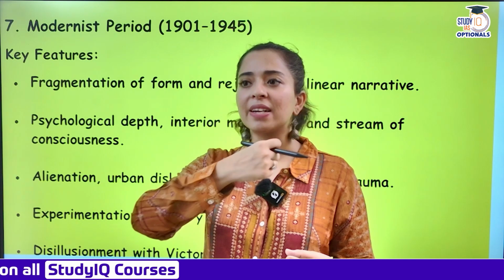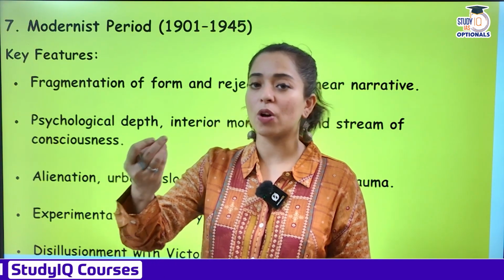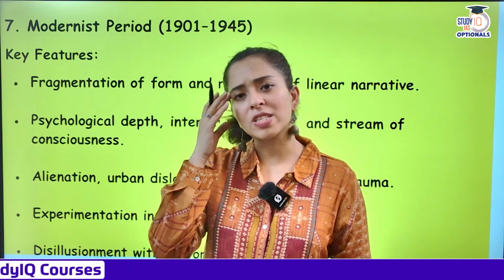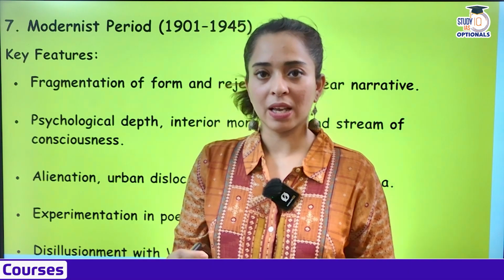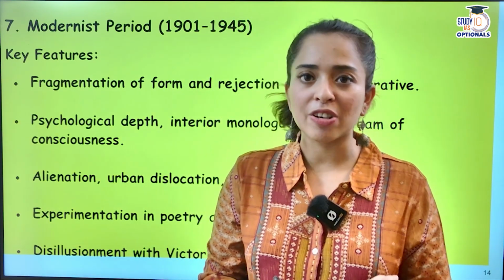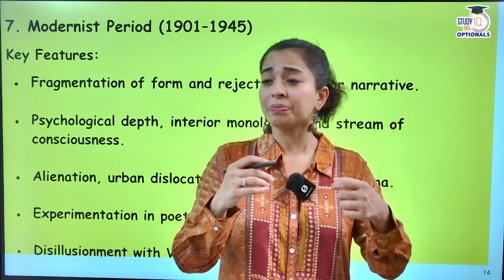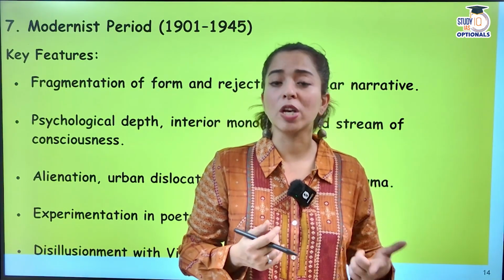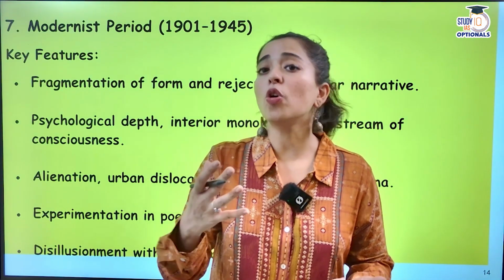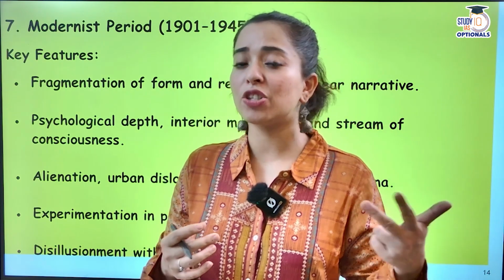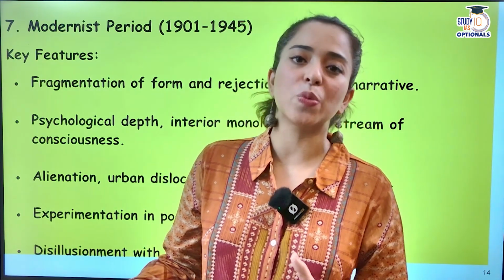Thoughts were being narrated in a very stream of consciousness manner, which means कि जो भी हमारे thoughts आ रहे थे, वही हम लिख रहे थे. So stream of consciousness, experimental literature हो रहा था. Stream of consciousness एक novel लिखने का form था, जो कि वर्जीनिया वुल्फ, जेम्स जॉयस, विलियम फॉकनर जैसे लोगों ने लिखा था. And by the way, William Faulkner and James Joyce, they were Nobel Prize winners.